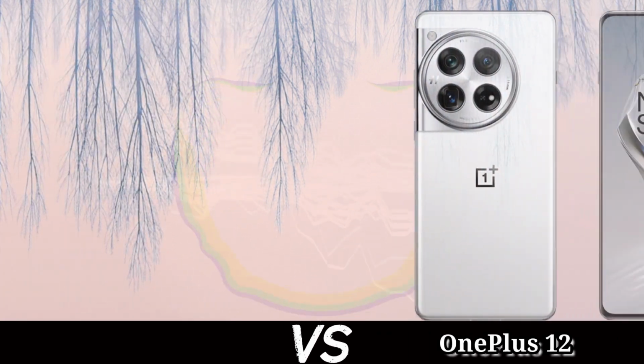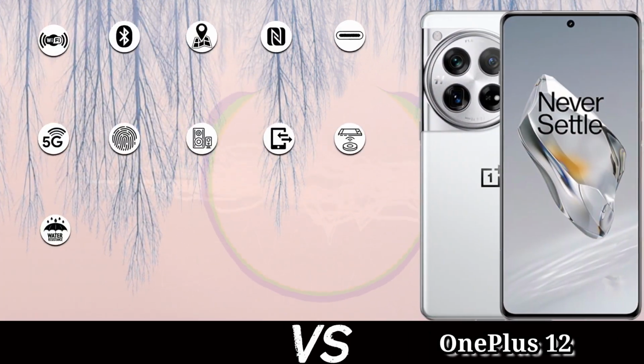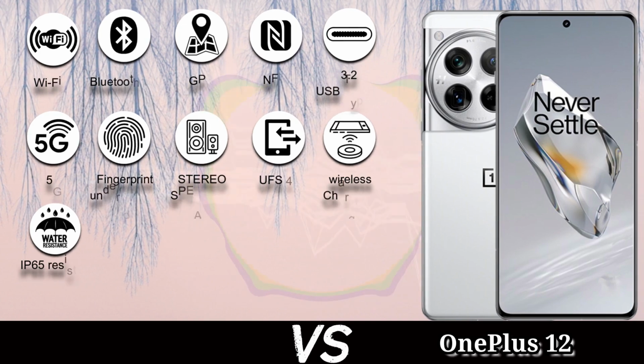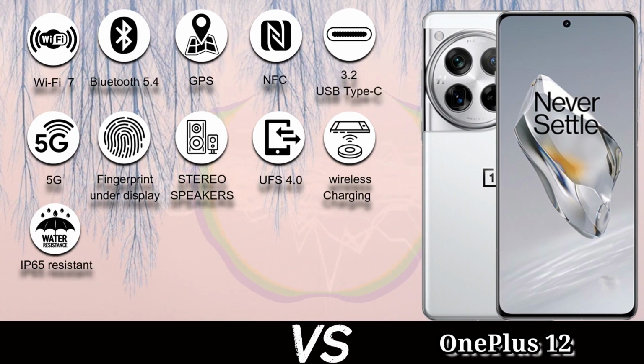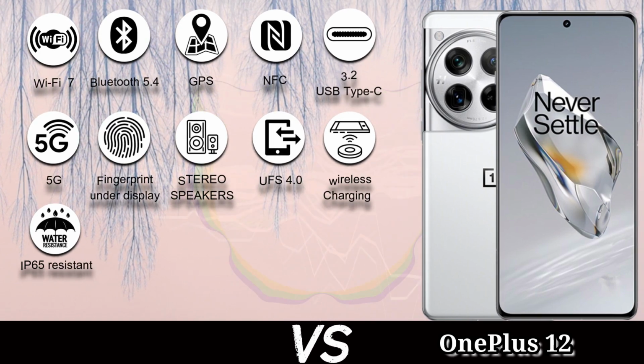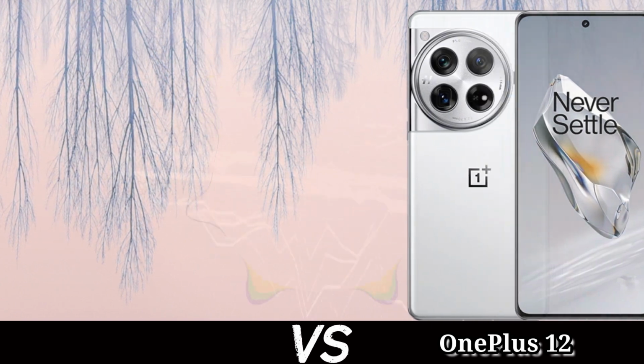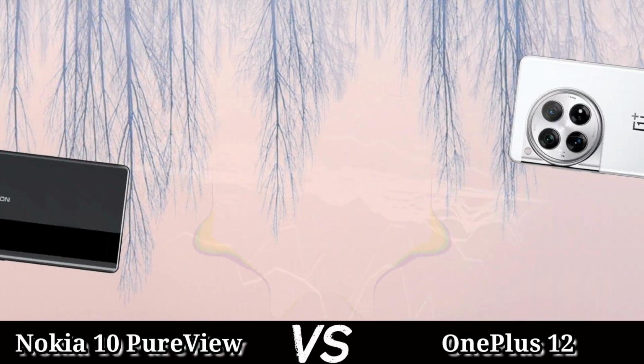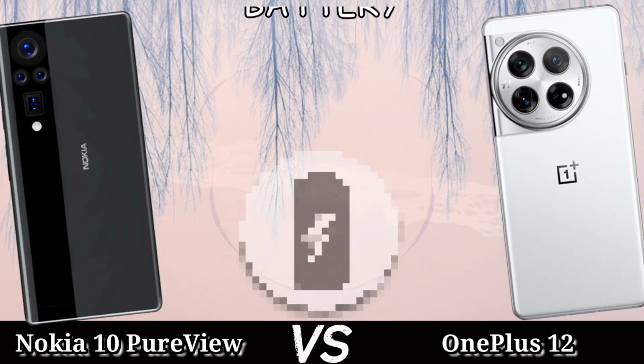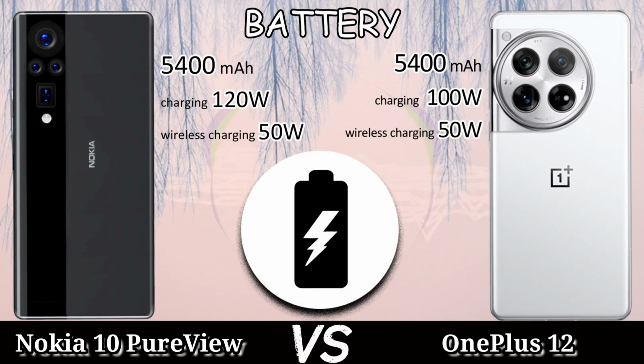The battery backup of these devices: the Nokia 10 PureView and the OnePlus 12 come with a 5400 mAh battery. The Nokia 10 PureView supports 120 watt fast charging. The OnePlus 12 supports 100 watt fast charging. And both mobiles support 50 watt wireless charging and reverse wireless charging too.